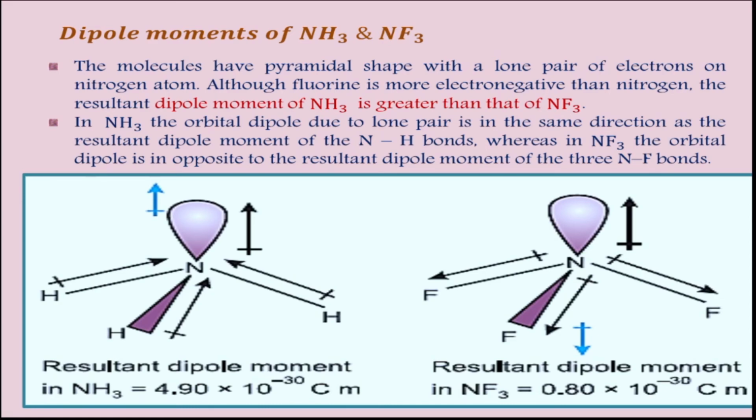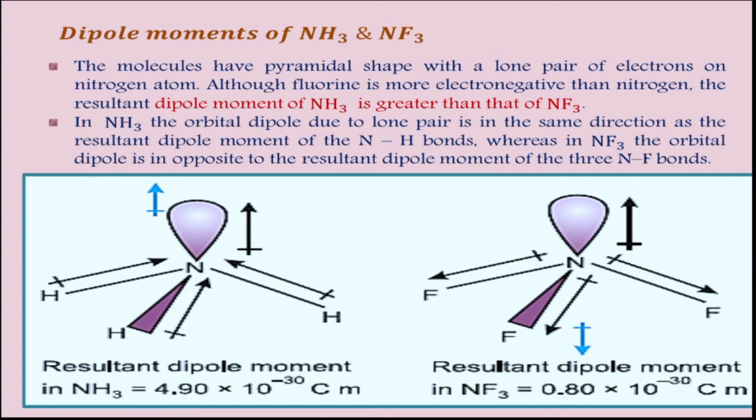In NH3, the orbital dipole due to the lone pair is in the same direction as the resultant dipole moment of the NH bonds, because in nitrogen to hydrogen, you know that hydrogen is less electronegative compared to nitrogen. So all the electron cloud is attracted towards the nitrogen atom and the resultant dipole moment is in the same direction.